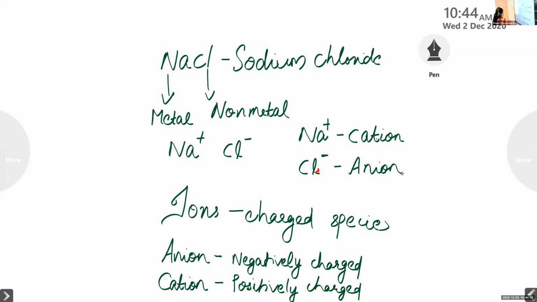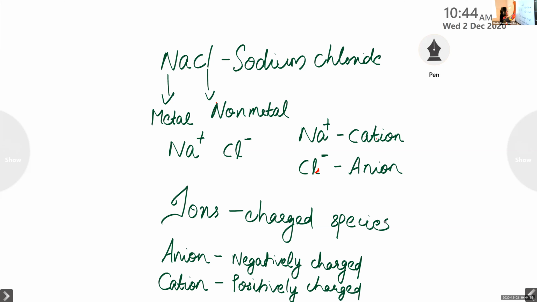I will repeat it once again. Ions, they are the charged species. When a compound consists of a metal and non-metal, they contain charged species, and these charged species are known as ions. Positively charged ion is known as cation, and the negatively charged ion is known as anion.